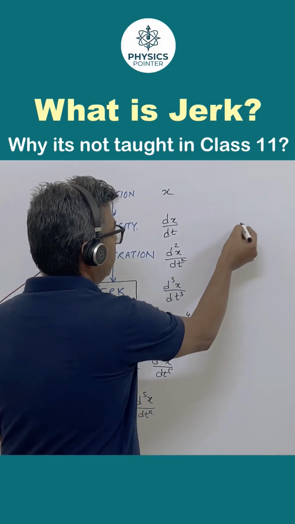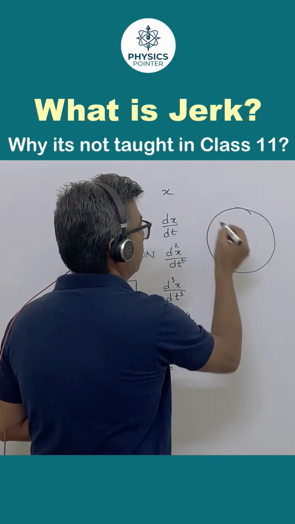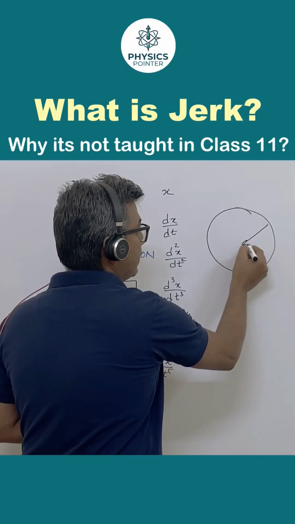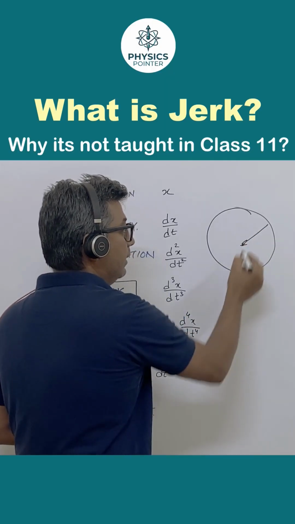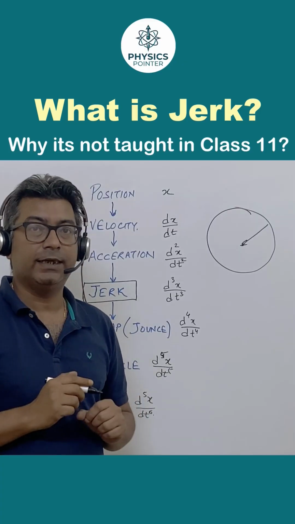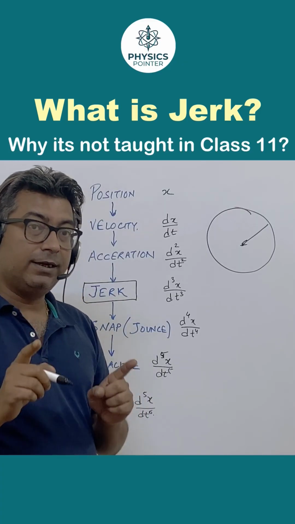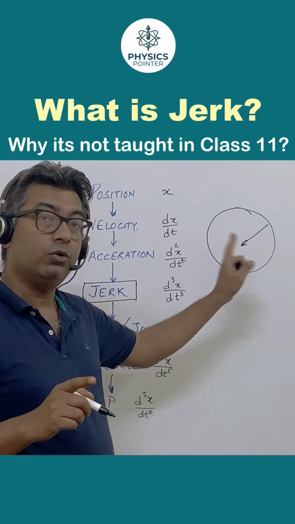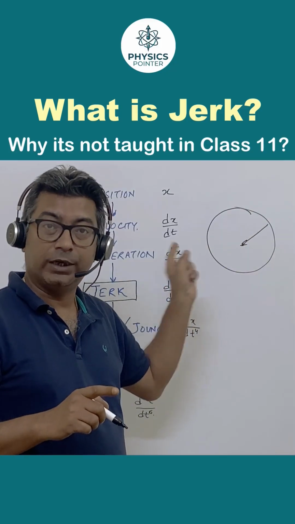One example is, let's say there is a circular motion. The radial acceleration, which is pointing towards the center, might have the same magnitude, but the direction is changing. So because acceleration here is non-uniform, it will have a jerk.